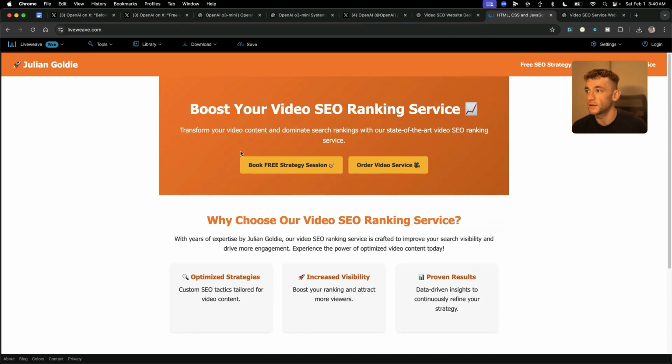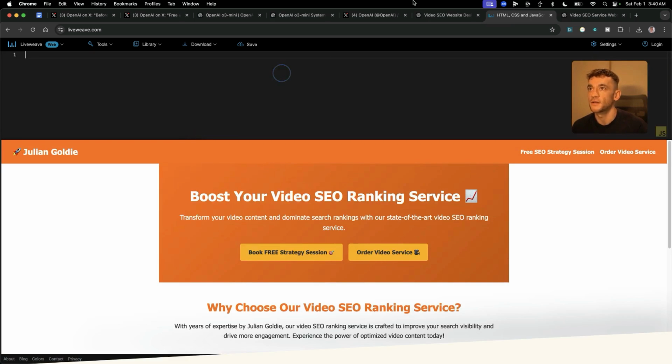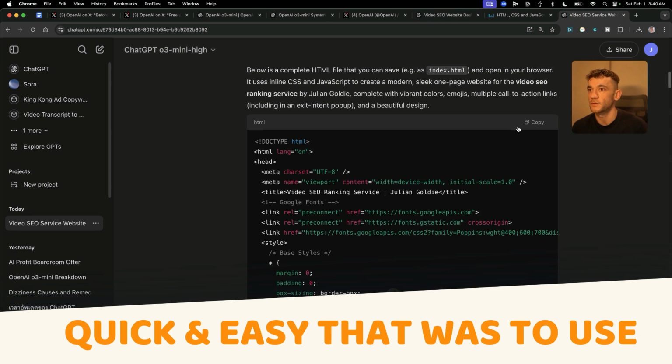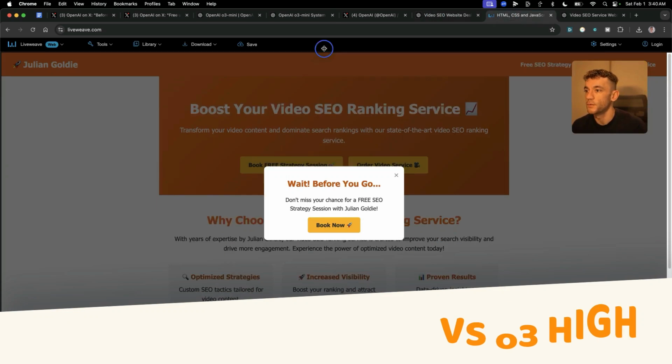Amazing. It looks pretty good. It's good to go. It's got links to our funnels. That is working perfectly. Really didn't take time at all. And you can see how quick and easy that was to use. Absolutely amazing. So that was the output from o3-mini. Now we're going to compare the output versus o3-mini high.